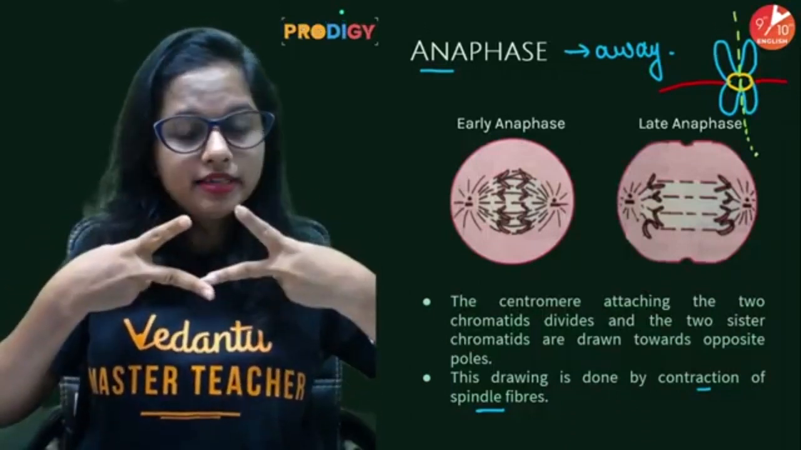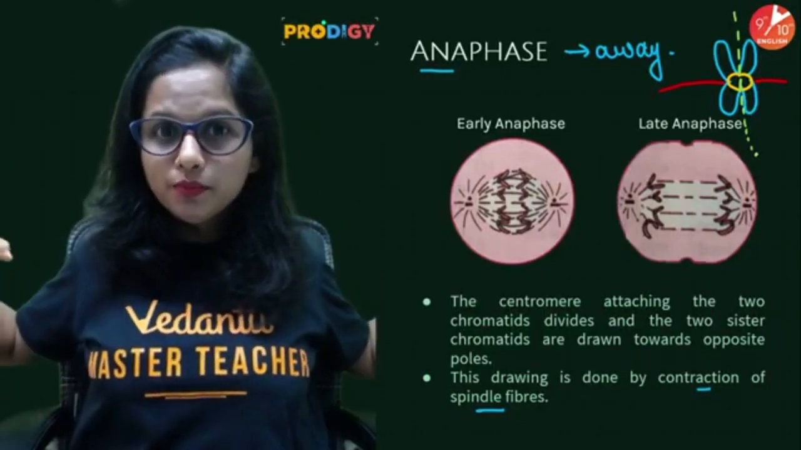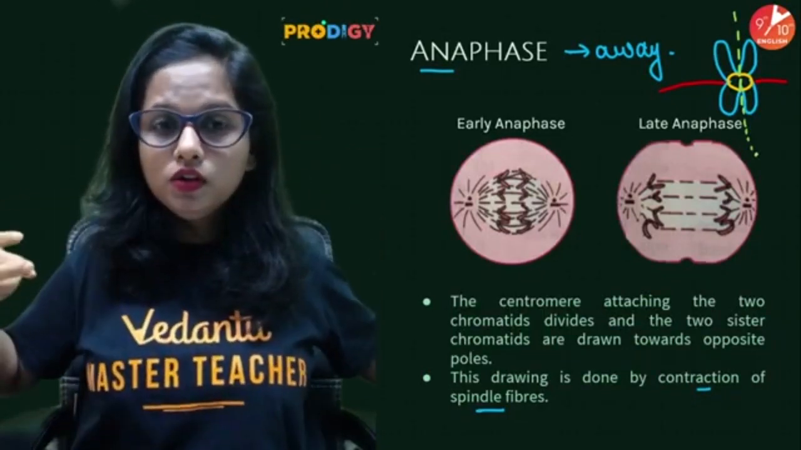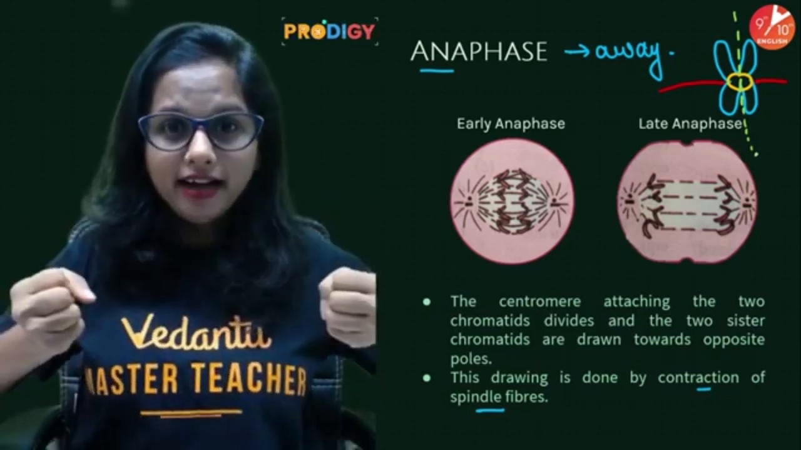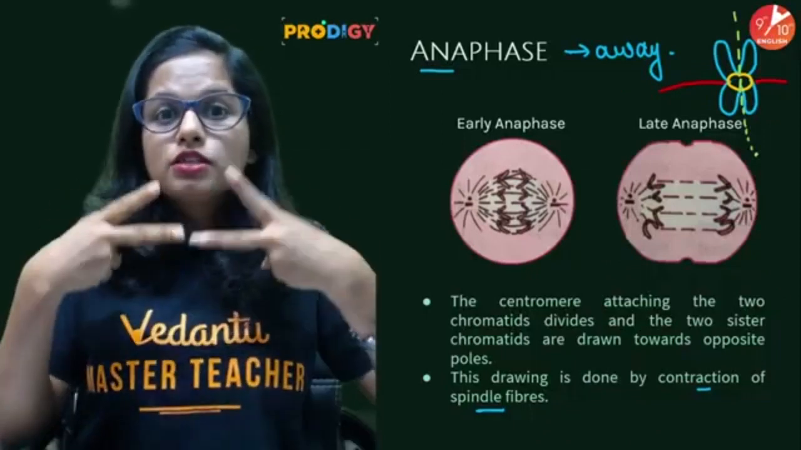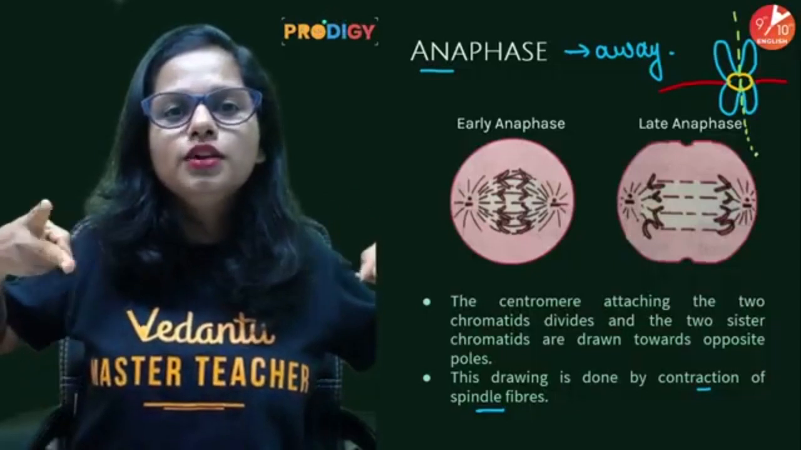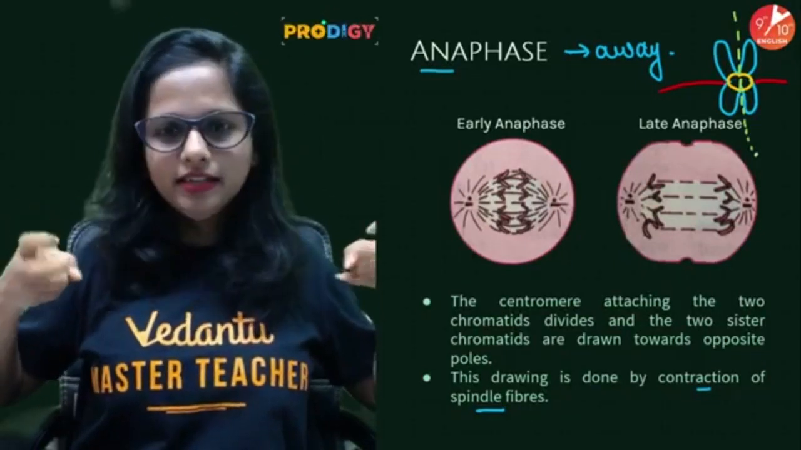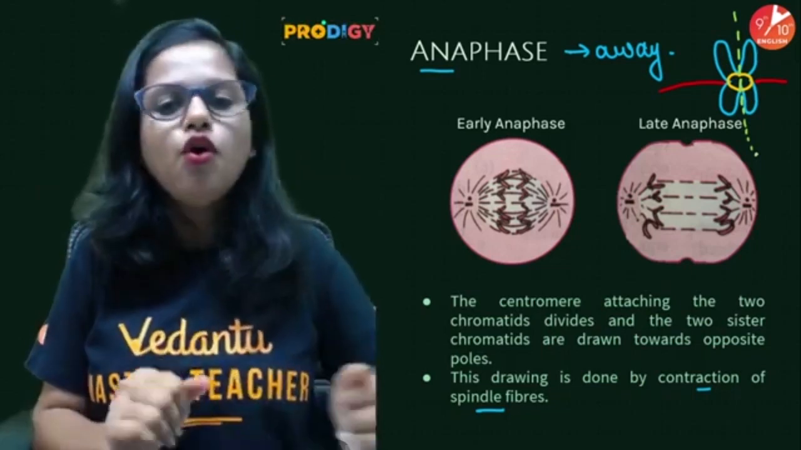The chromatids get separated and they are pulled towards the opposite poles. I repeat, spindle fibers contract, centromere splits, chromatids get separated, which are pulled towards the opposite poles. Okay, easy, yeah, perfect, awesome.